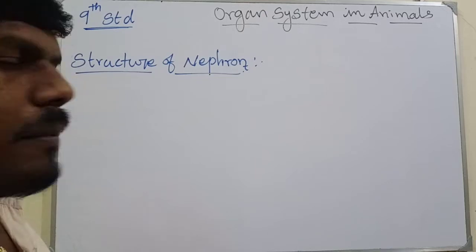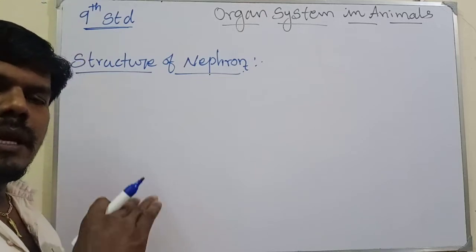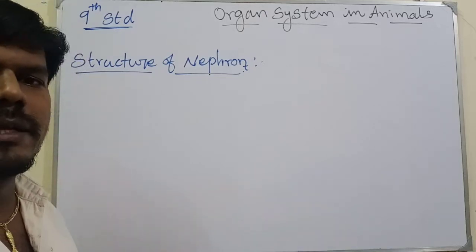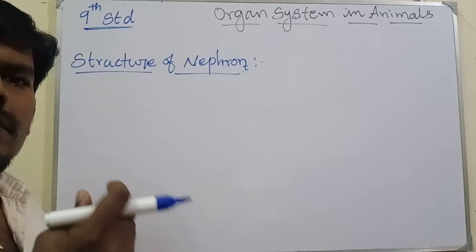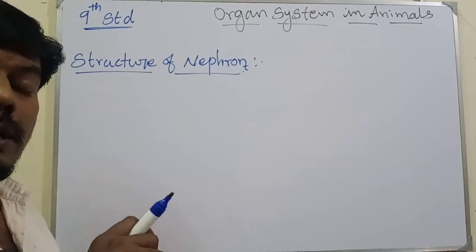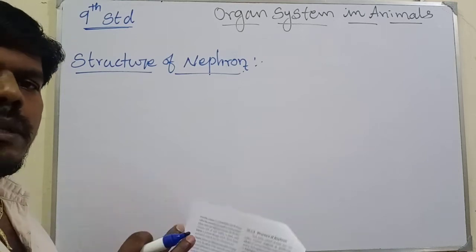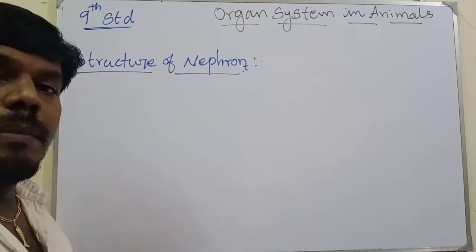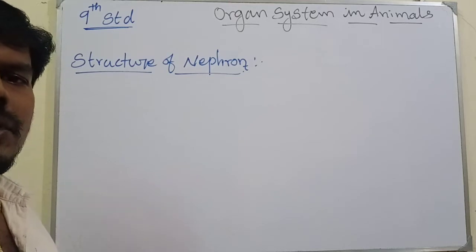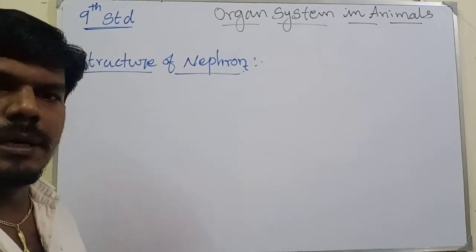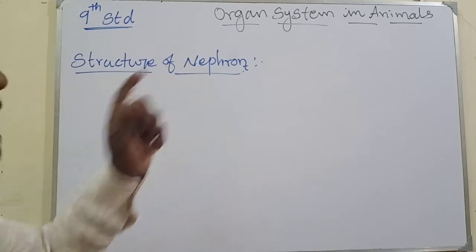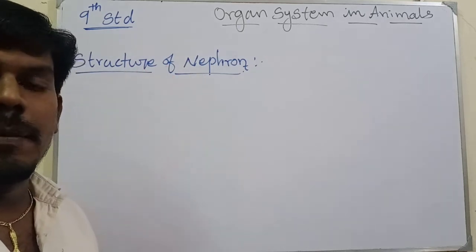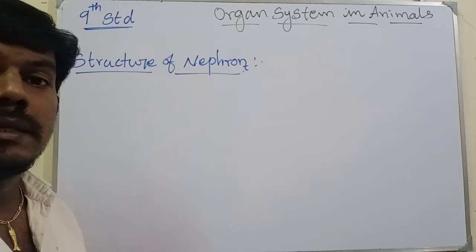That is the kidney. Before that I explained the kidney structure, internal and external: the concave structure on the inner side of the kidney and convex on the outside, then the pelvic regions, and then ureter, urinary bladder and urethra. In this session we will discuss the structure of nephron. What does the nephron look like? What is the structure of nephron?